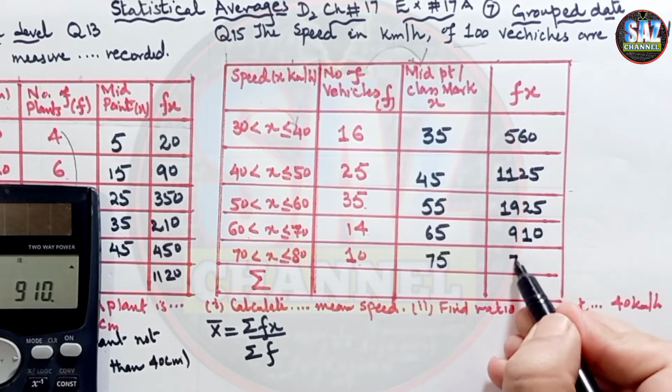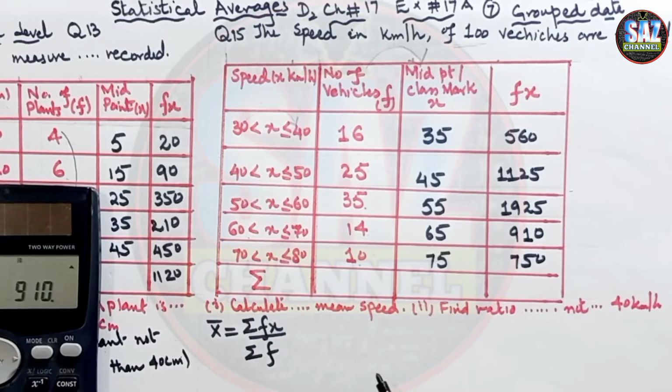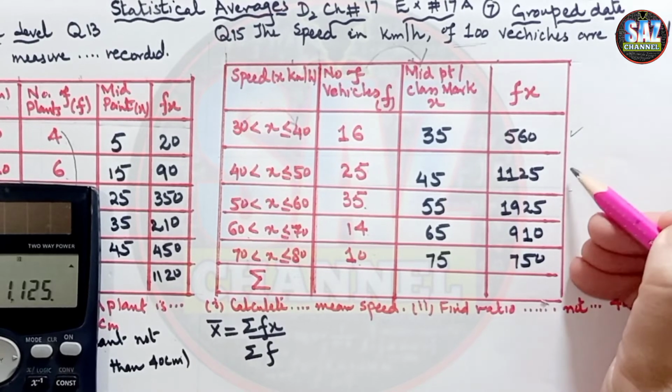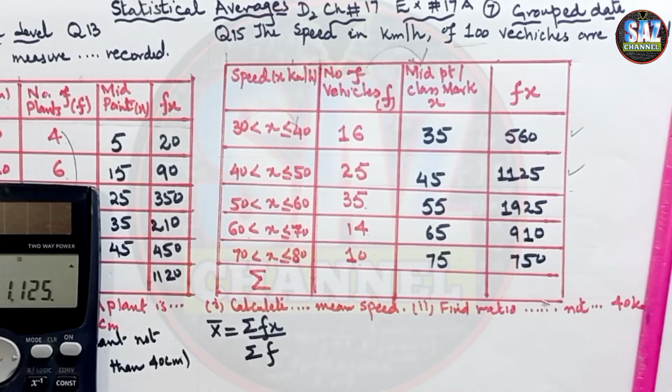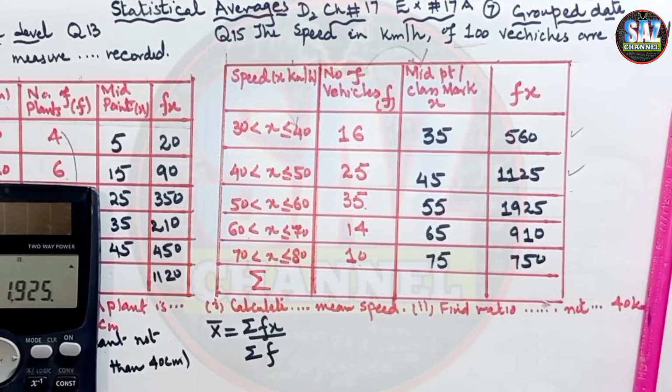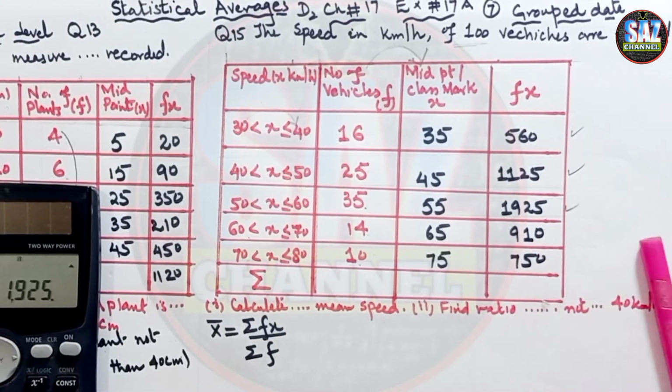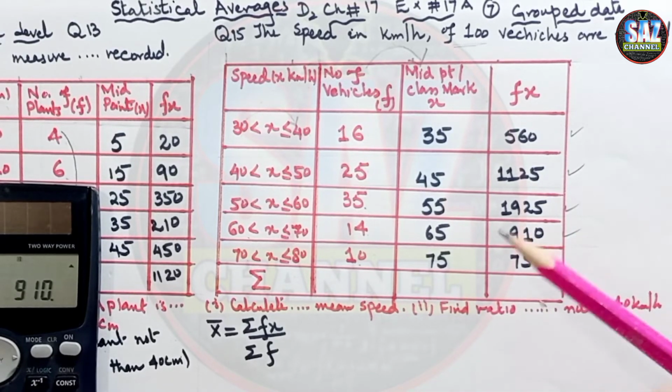910 and 750. Let me reconfirm this before moving to the solution. 16 multiplied by 35 is 560. 25 multiplied by 45 is 1125. Please hold your pencil, and you also have to develop the habit of putting a tick that you have checked this calculation. 1925. And 14 multiplied by 65 is 910, and 75, this is obvious, this will be 750.